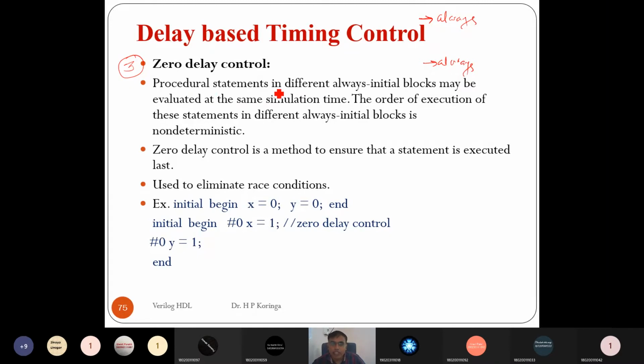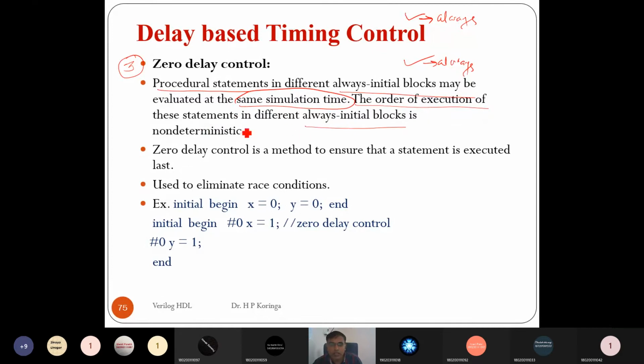So the procedural statements in different initial and always blocks may be evaluated at the same simulation time. All these blocks run in parallel, so they simulate at the same simulation time. The order of execution of these statements is different.